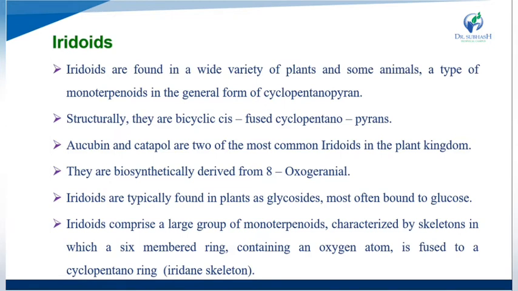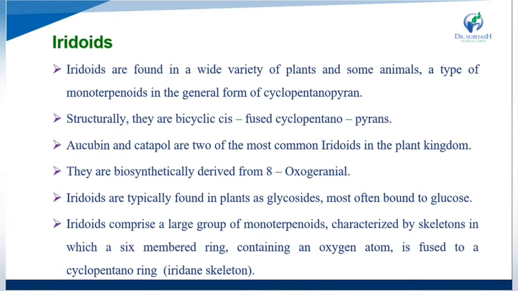Iridoids are typically found in plants as glycosides, most often bound to glucose.